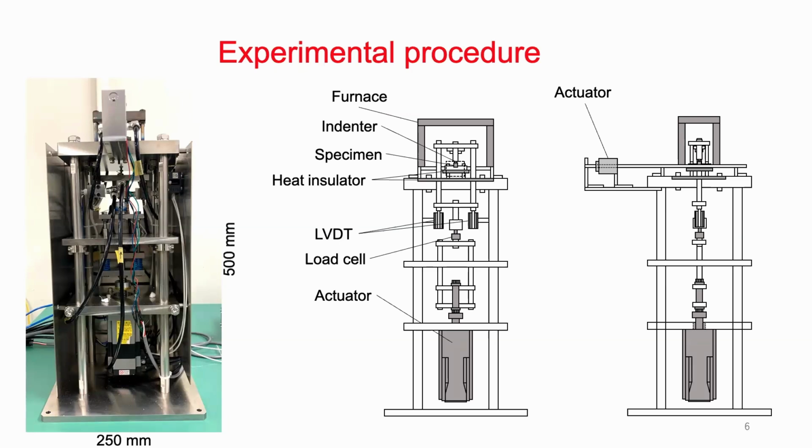That's a very good point. The left figure is a photograph of a very small machine, just 250 millimeters by 500 millimeters. It's a tabletop type machine. And the specimen is heated by the furnace surrounding the specimen.